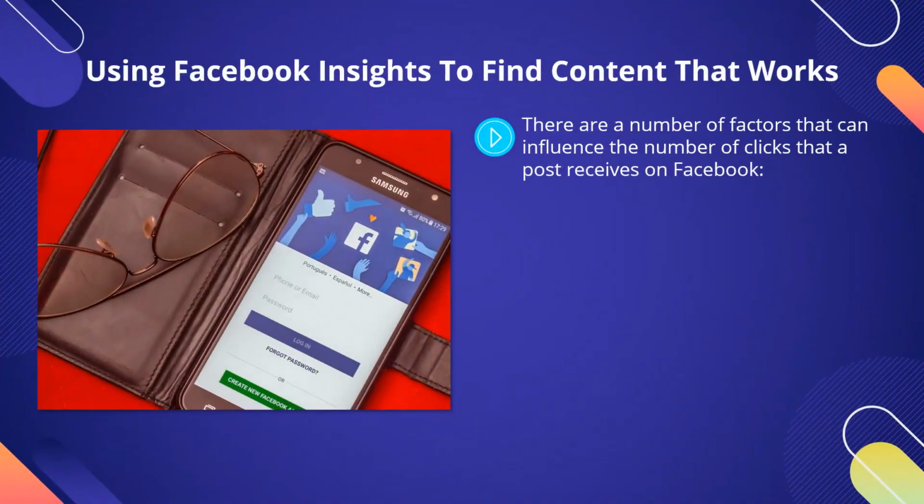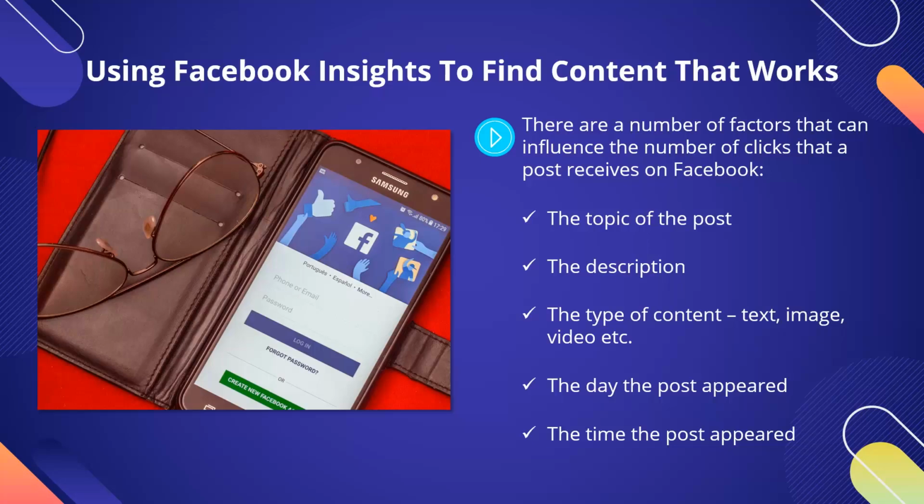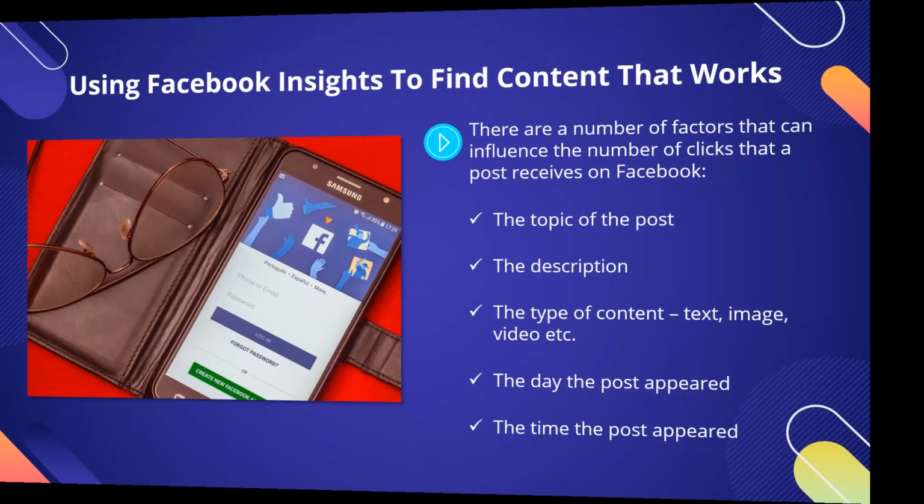There are a number of factors that can influence the number of clicks that a post receives on Facebook. The topic of the post, the description, the type of content, text, image, video, etc., the day the post appeared, the time the post appeared. We recommend that you use a spreadsheet here such as Google Sheets and add your most clicked posts to the sheet along with the information above, post topic, description, content type, etc. This will provide you with even more insight into what works the best. The aim with your Facebook posts is to get your audience to click, so don't skip this step.